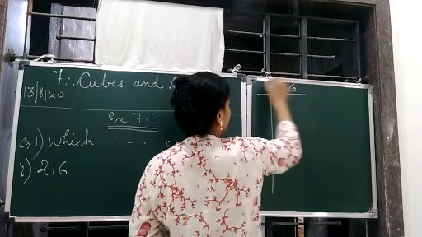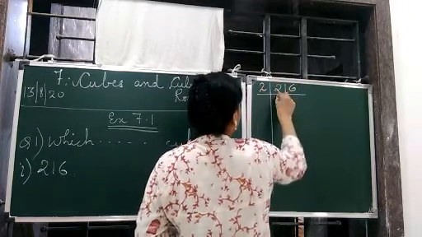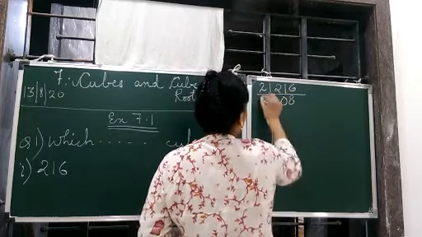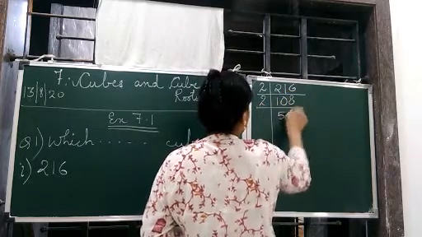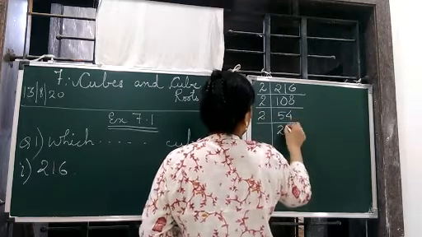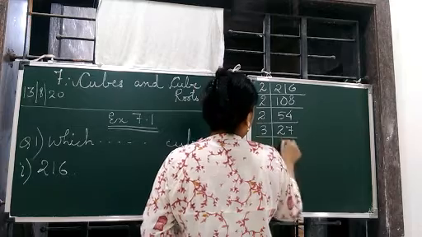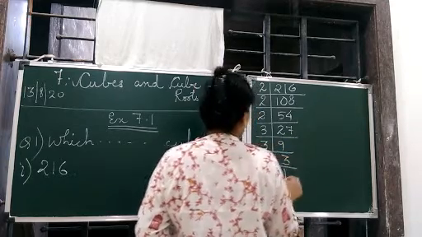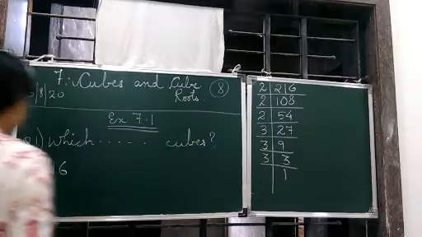Question number 1 is 216. So 6 is an even number, so it will go by 2. Then 108, 54, 27, then 3 nines are 27, so 3, 3, 3.